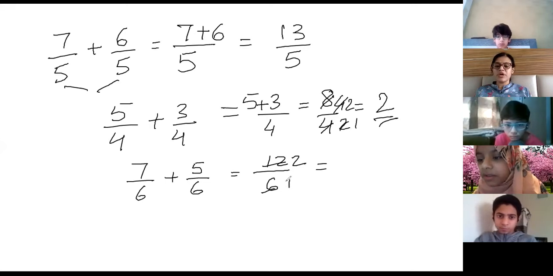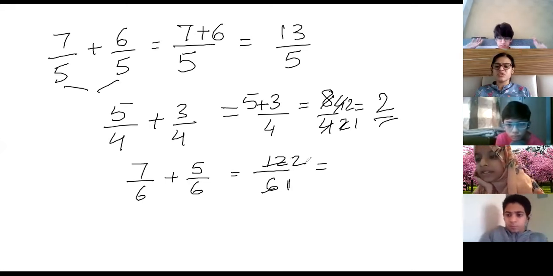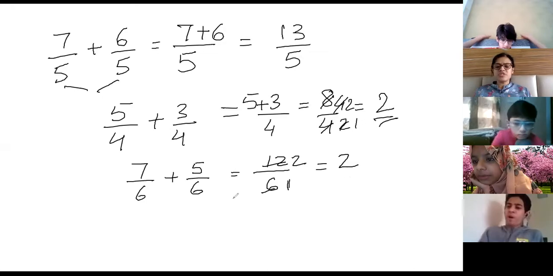No, same number you have to divide. 2 sixes are 12, 6 twos are 12. So the answer is 2.